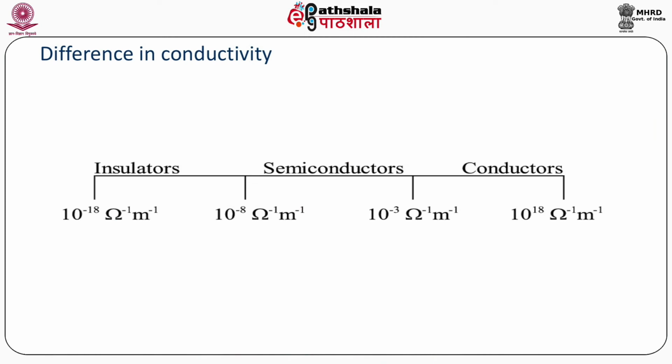Insulators, semiconductors and conductors can be defined into the category of their conductivity. As you know, if there is a large conduction in the material, that is kept into the category of conductors. If there is no conduction at the room temperature, that is called insulator. But if in between, like the conductivity lies in between the conductors and the insulator, we call it a semiconductor.